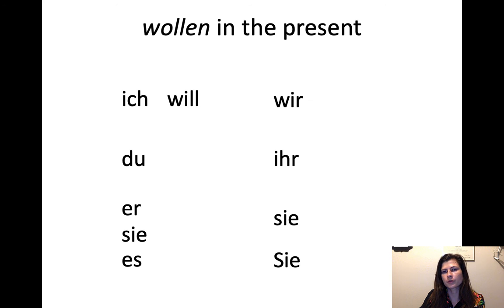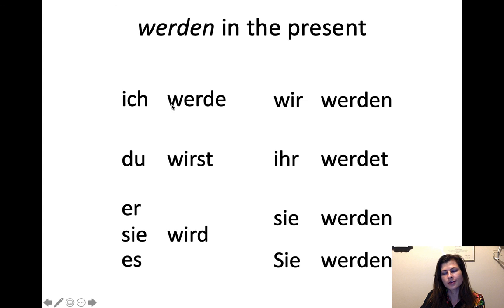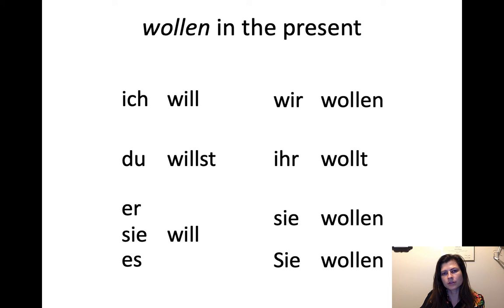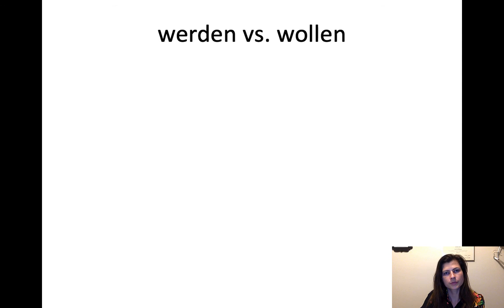Do you remember wollen from the modal verbs? This is a very big trap. So ich will comes from wollen, which means to want to. So ich will means I want to, but ich werde means I will, as long as you add another infinitive verb, then it means I will, right? So ich will means I want to, not I will. Du willst, er, sie, es will, wir wollen, ihr wollt, sie wollen. This is all to want. Wollen, to want. So we look at werden versus wollen.